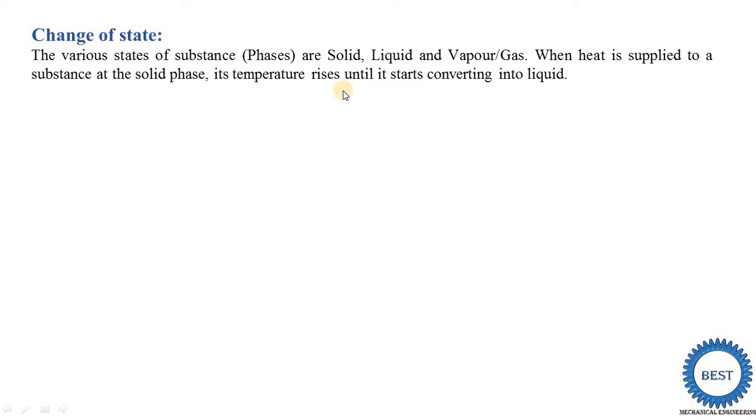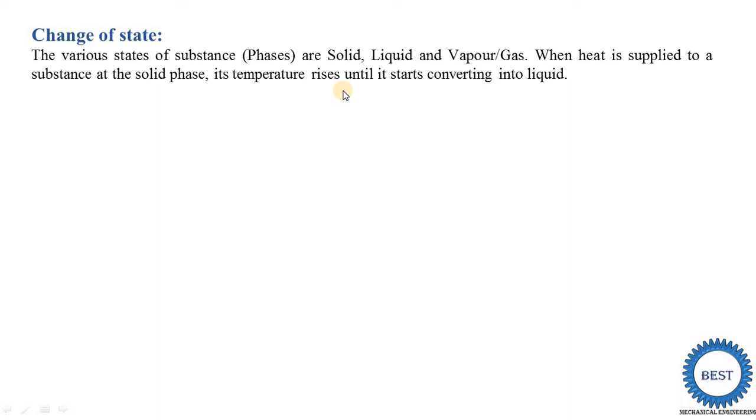On a gas stove we put water in a bowl and supply heat energy. Then what happens? The water starts to evaporate, which means water is converted into steam, liquid is converted into vapor or gas. The same way, the opposite is possible. We put water in a refrigerator and the water is converted into ice, which means liquid is converted into solid. So these are called the various state conversions.